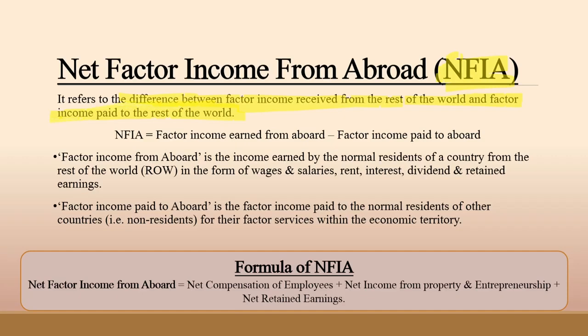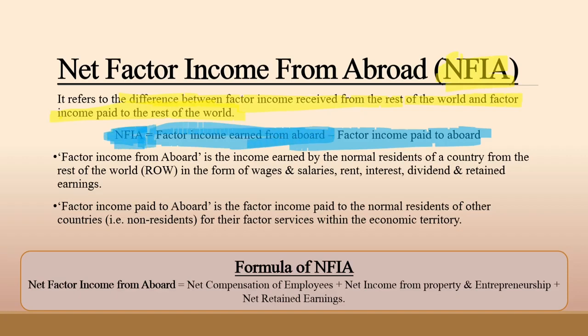Here is the formula of NFIA: NFIA equals factor income earned from abroad minus factor income paid to abroad. Repeat with me this formula. NFIA equals factor income earned from abroad minus factor income paid to abroad. This is the formula of NFIA.